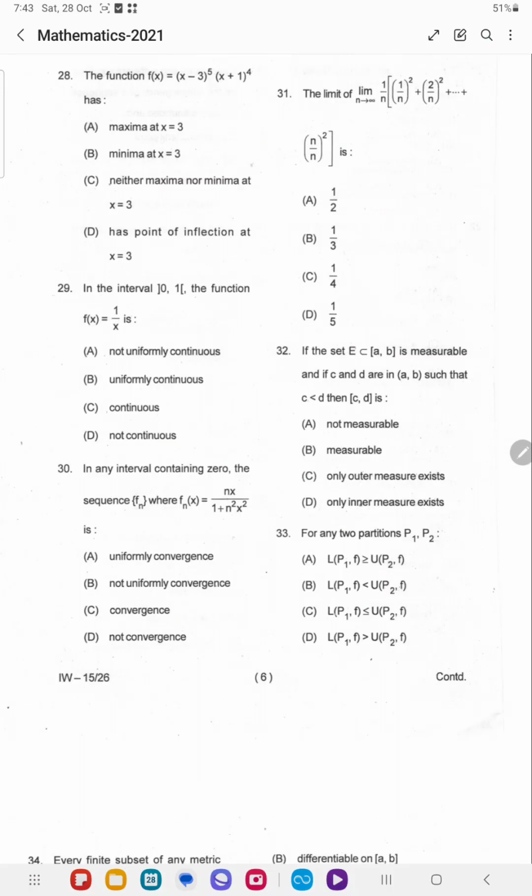In question number 28, the function is given as f of x equal to x minus 3 whole to the power 5 into x plus 1 whole to the power 4. We have to check whether this function has a maximum at x equal to 3, or a minimum at x equal to 3, or neither maximum nor minimum, or has a point of inflection at x equal to 3. We have to check this. Okay, let us move to check it.